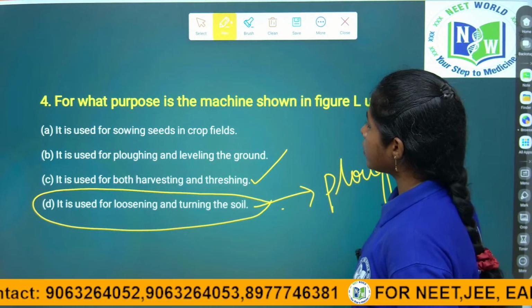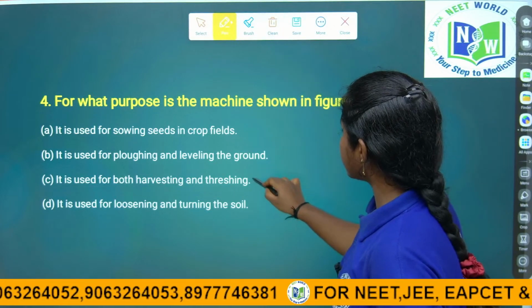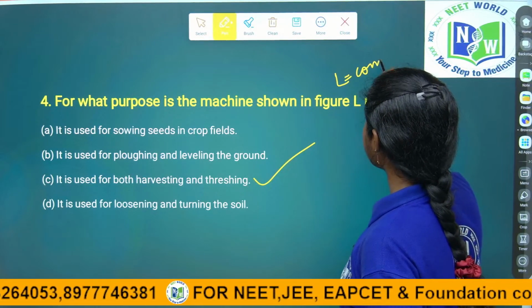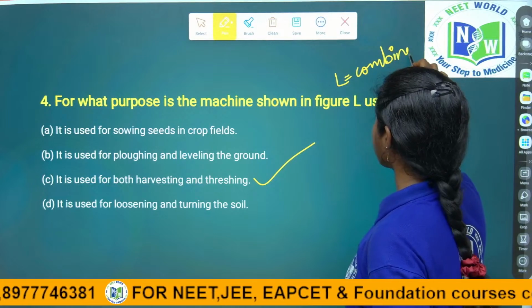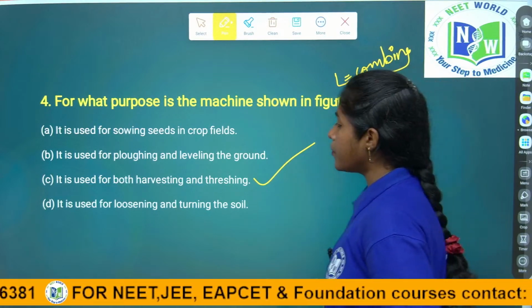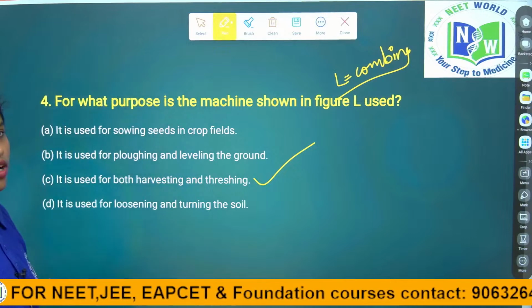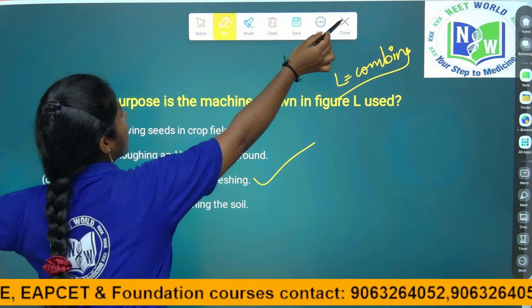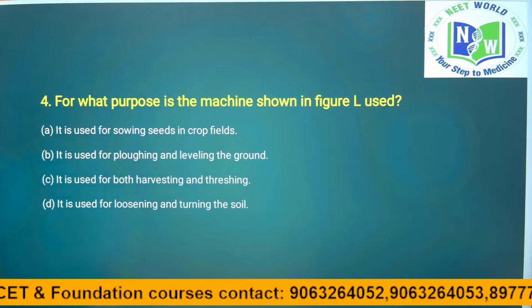Right children? For this question, C is the correct answer. The combine machine is used for both the harvesting process and the threshing process. When the crops are ready and cut together, the process is called harvesting, and when we collect grains from the stalk, we call it threshing.